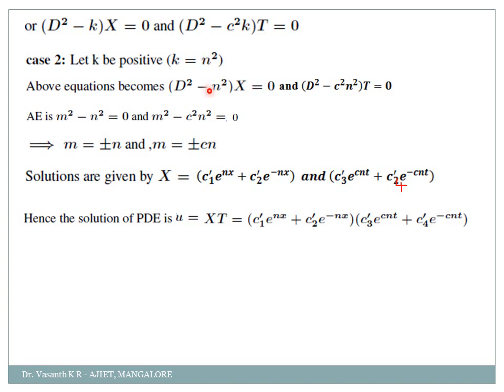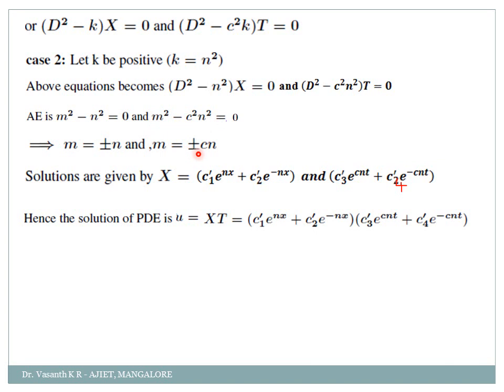Clear? See, it's very easy. First case, you take k equal to 0 in both the terms. Second case, you take k equal to n square. What will be the third case then? Taking k equal to minus n square, a negative term. So when I take n square here, I will get d square minus n square equal to 0, or the auxiliary equation is m square minus n square equal to 0, m equal to plus or minus n. So what will be the solution? X is equal to c1 dash into e power nx plus c2 dash into e power minus nx.